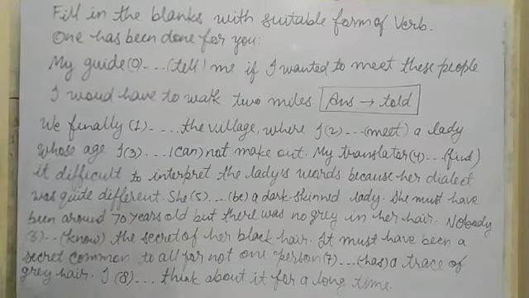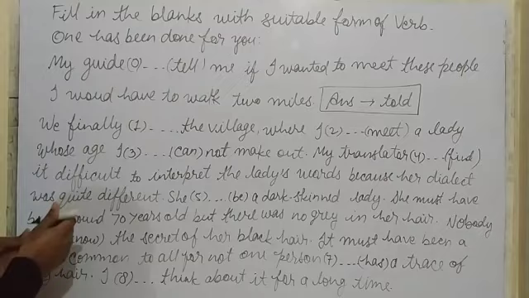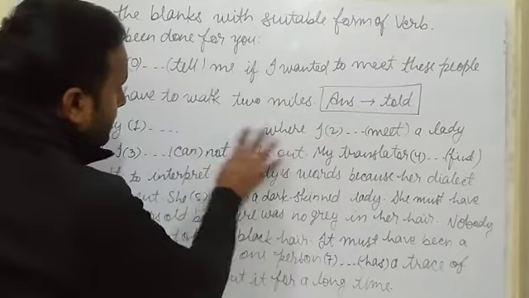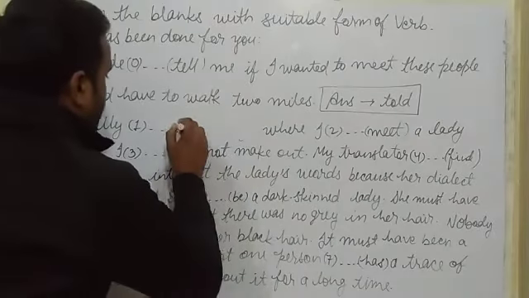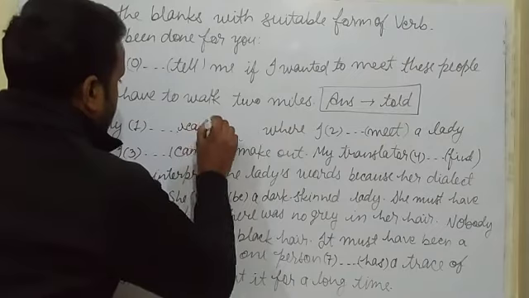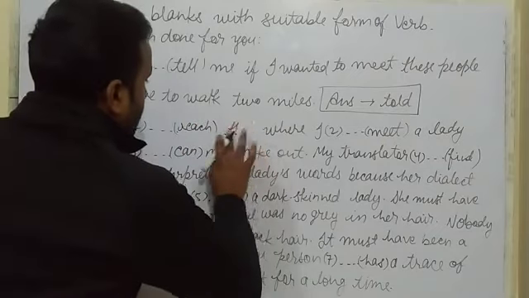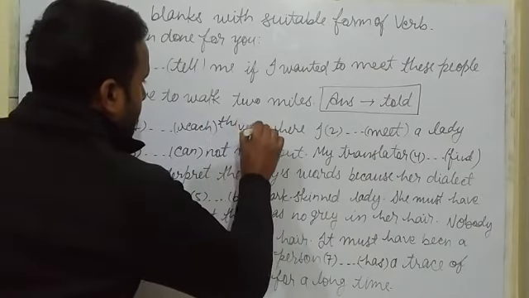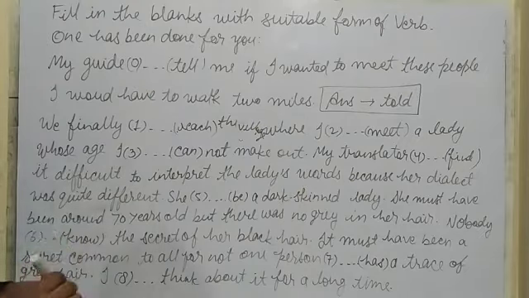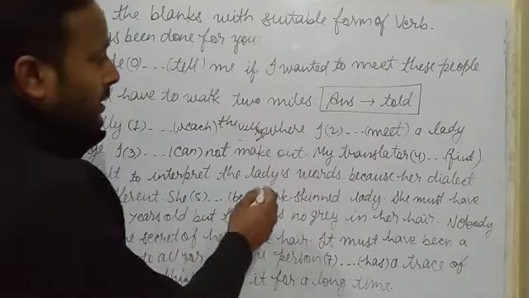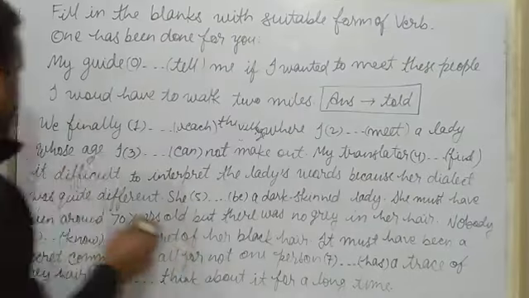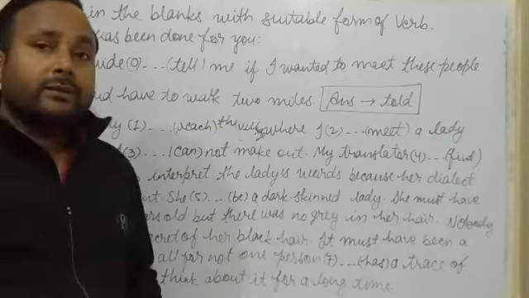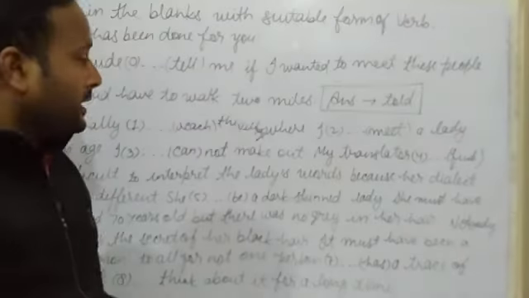Okay, check it. We finally, and sorry students, there is one mistake, a very short mistake, and here it must be reach the village. We finally reach the village where I meet a lady whose age I cannot make out. He met the lady and he was not knowing about the age of the lady.